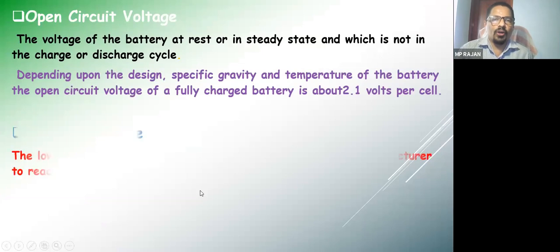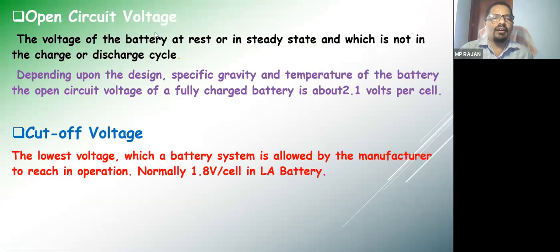And open circuit voltage, like we have seen in the solar cell, when load is not connected, the voltage available at the terminal, that is called open circuit voltage. जब आपका कोई लोड कनेक्ट नहीं किया है, आप पॉजिटिव और नेगेटिव प्लेट का बीच में जो पोटेंशियल डिफरेंस है, उसको हम ओपन सर्किट वोल्टेज बोलता है. Okay, it is normally lead acid battery, it will be 2 to 2.1 volt per cell.